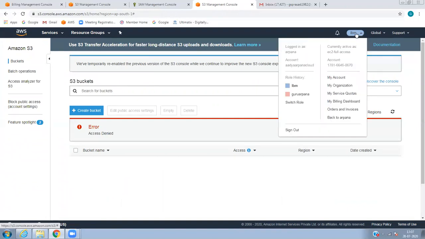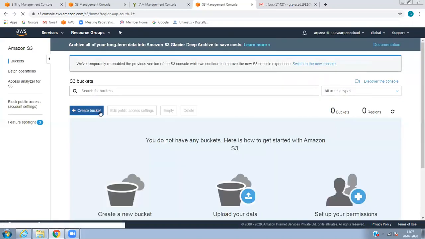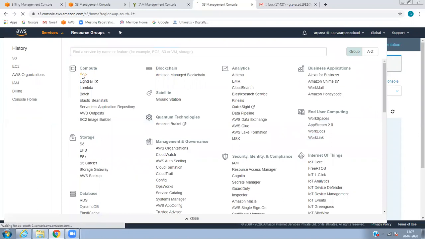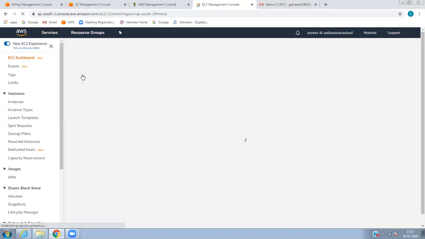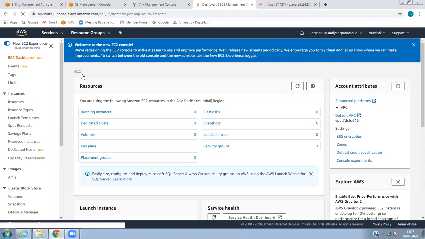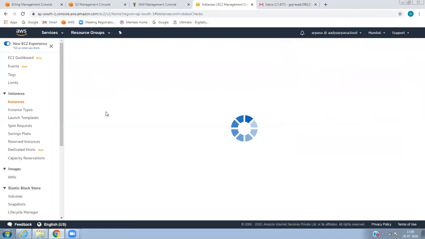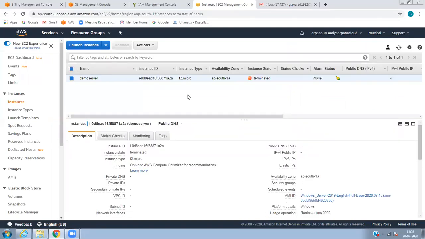Now I want to go back to my primary account, the original account you were using earlier. So I switch back to my original account, which is my primary account. Got it, right, Yuvraj? Yes, Guruji, I got it. Now I can't see the terminated instances, because I did it in your account, though I can see the demo server, which I created differently.